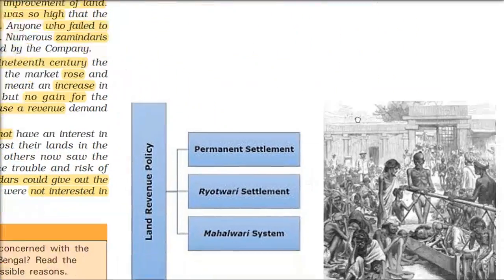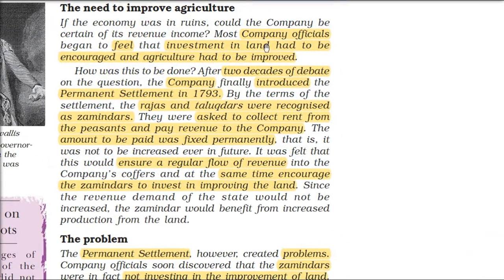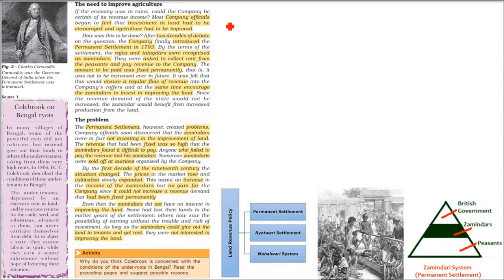Because if people are not there, how are they going to work? How are they going to go ahead with their Raj administration? So now company officials felt that this will not work. We have to invest, we have to take care of the land. That is, we have to improve the level of agriculture. We have to do some good work. Otherwise, we will not be able to.